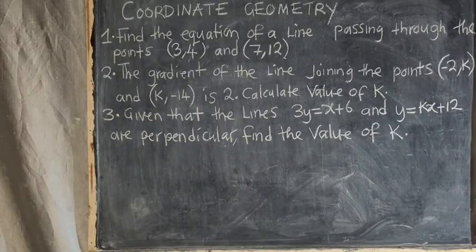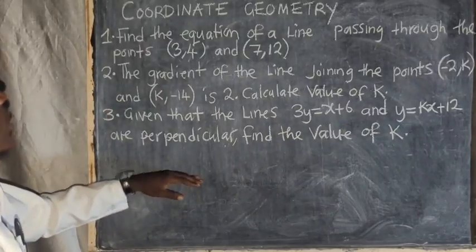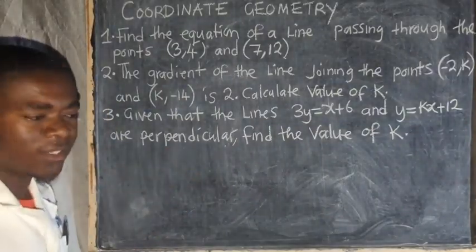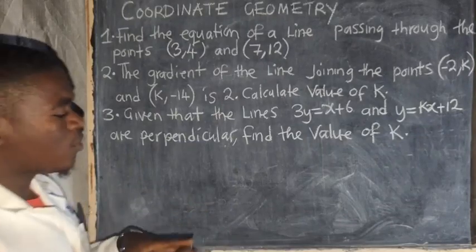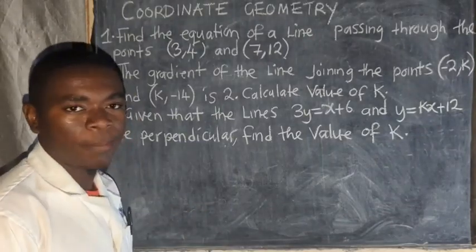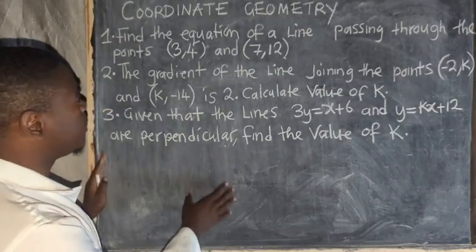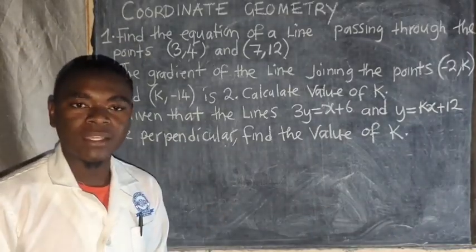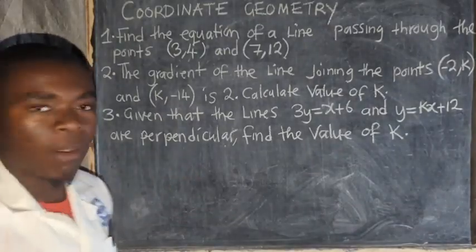So this is an interesting topic that we have in mathematics. It is called coordinate geometry. You need to know something about coordinate geometry, how questions come in an exam. You need to be familiar with this. This topic mainly comes in paper 1, so you are going to find this particular topic in paper 1.